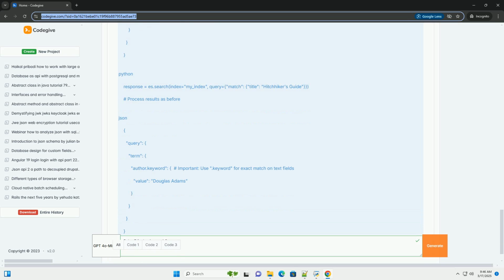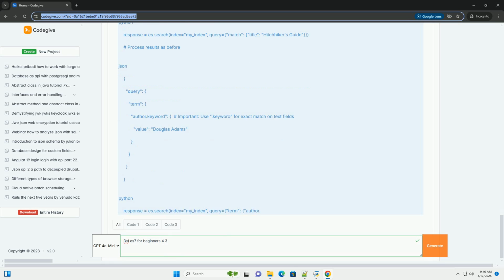Table of Contents. 1. Introduction to Elasticsearch and the DSL. What is Elasticsearch? What is the DSL and why use it? JSON structure and basic concepts. 2. Setting up Elasticsearch. Installation, quick overview. Connecting to Elasticsearch, Python example.